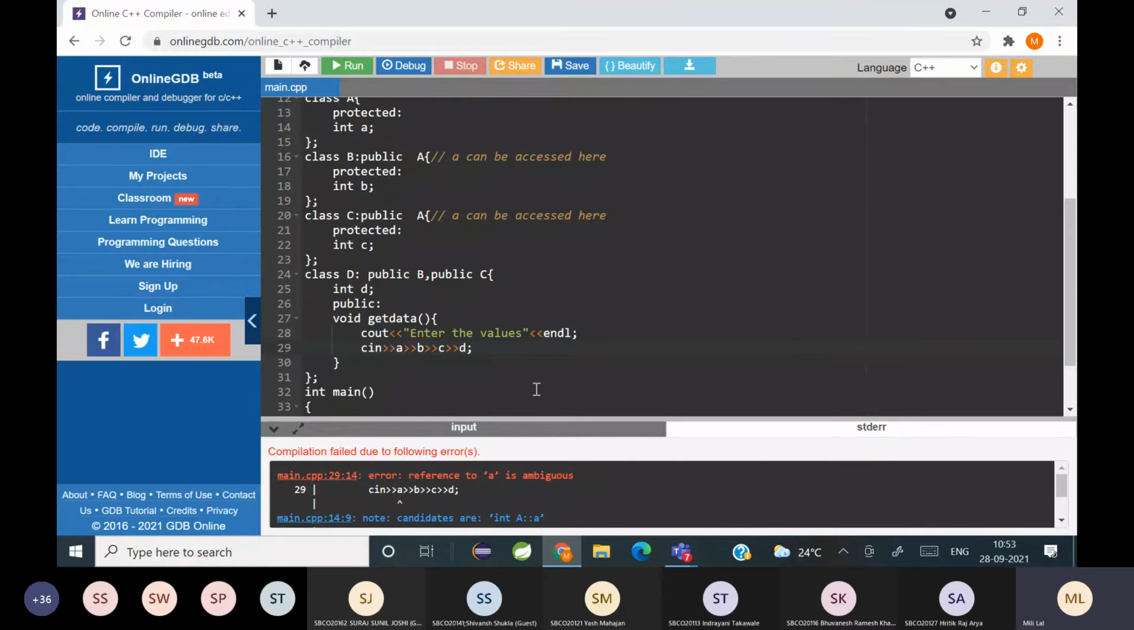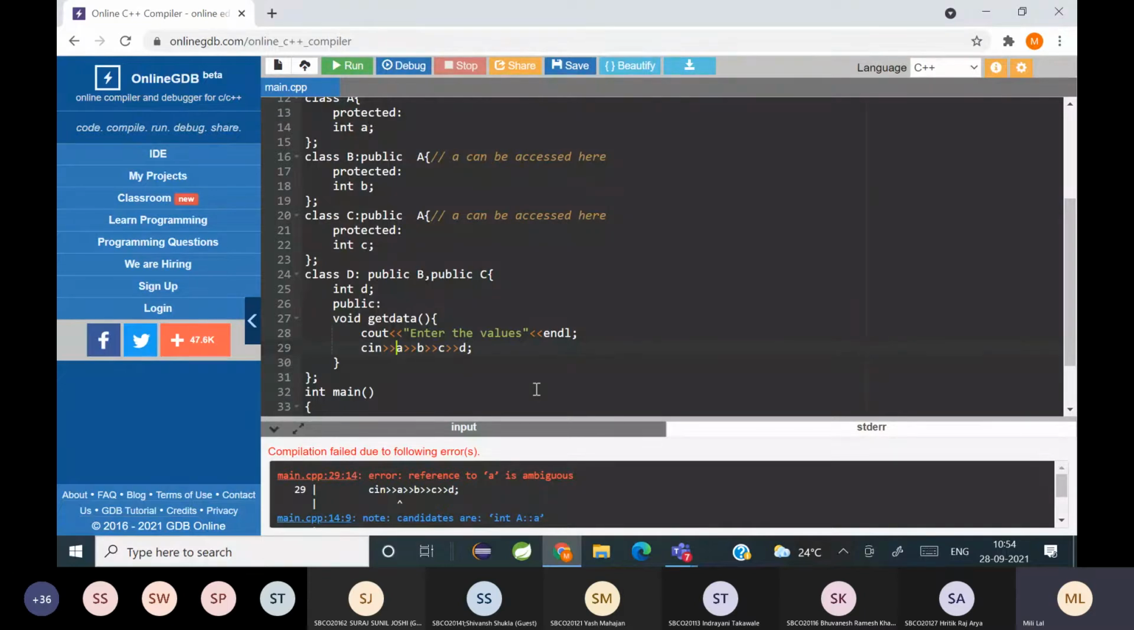So from class A, class B gets A and its own B. Class C also has A along with its own data member C. So when class D is inheriting B and C, two copies of A are coming to class D. It is getting confused about which A to take, from class B or from class C. So that is why A is ambiguous here.